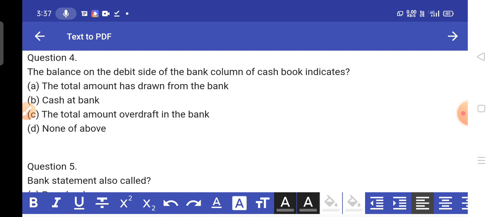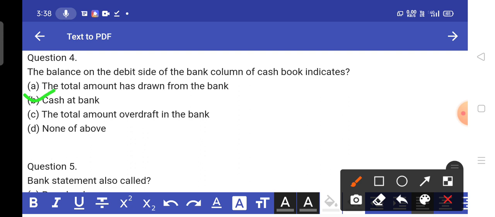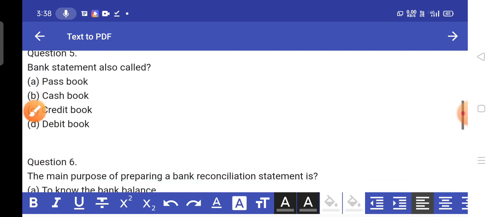You are studying in BCom and you will have to learn this statement for the 11th or 12th class exam. The main answer of this question is option B, cash at bank. The debit side of the bank column of the cash book indicates cash at bank. Next question.